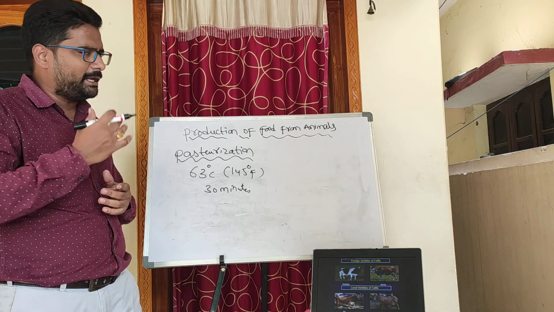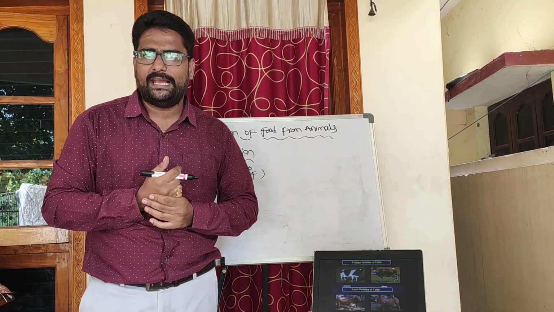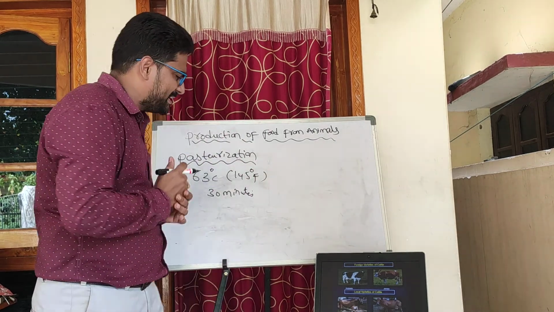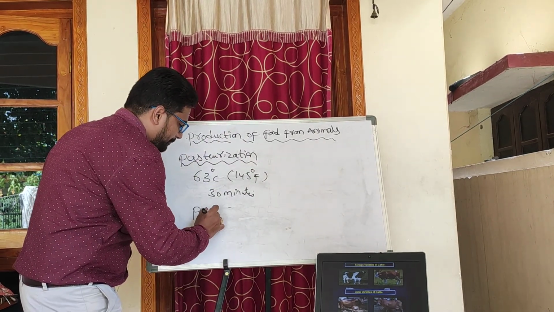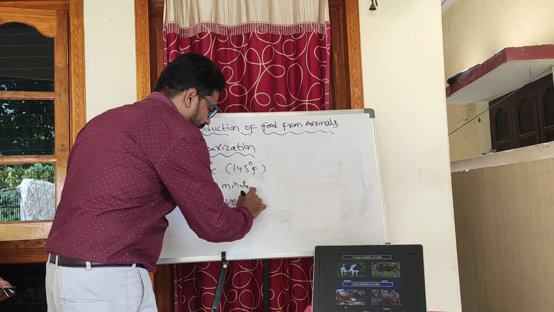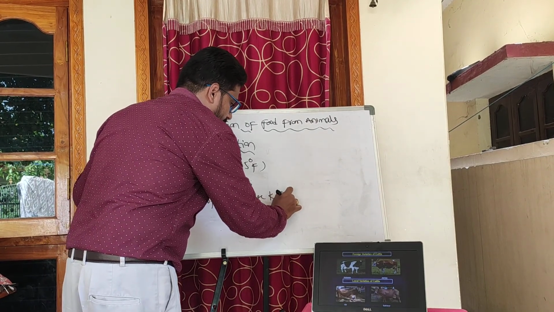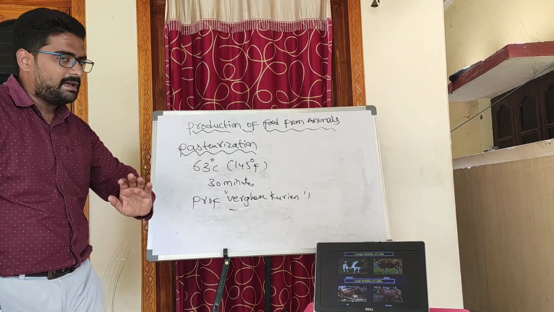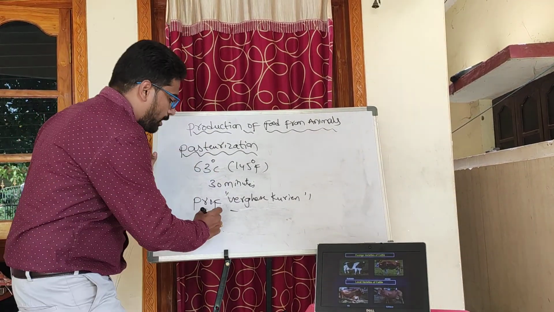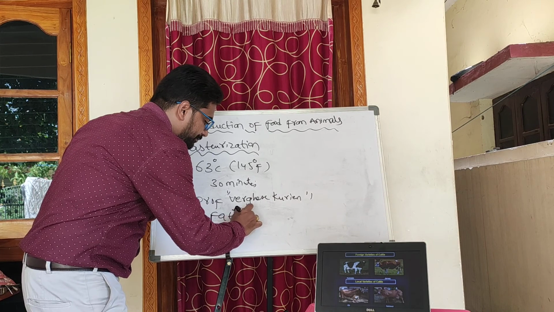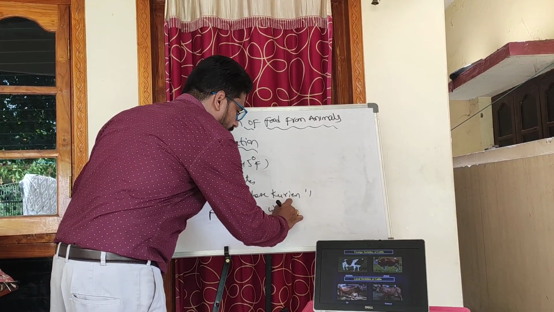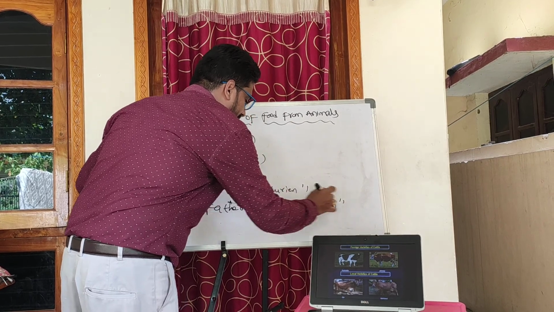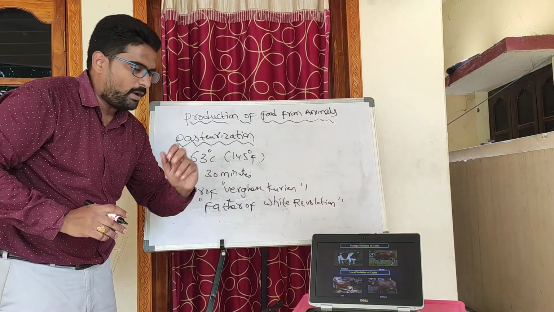Now, let me tell you about one famous personality. He is the Milkman of India. Who is he? He is Professor Varghese Kurien. He is the milkman of India, and he is also called the father of the White Revolution.